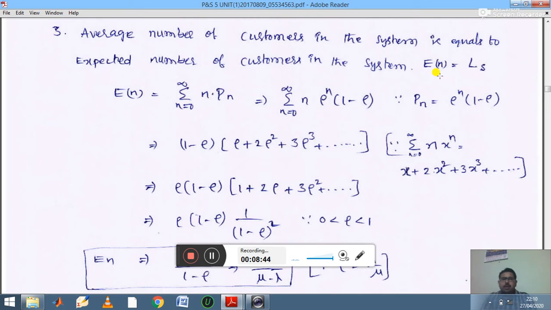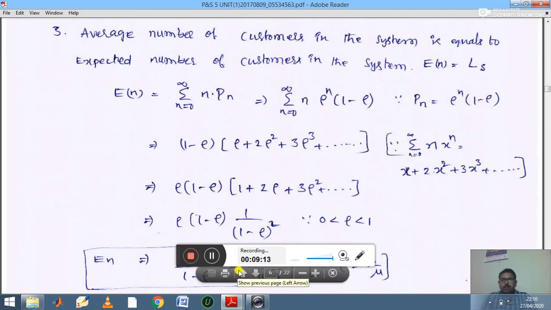Then let us proceed with the definition. Consider E of n on the LHS as it is, and Ls on the RHS. This Ls represents the average number of customers in the system. Average number is nothing but the mean value. We are proceeding with the Poisson distribution, and in the Poisson distribution the average value is equal to np.